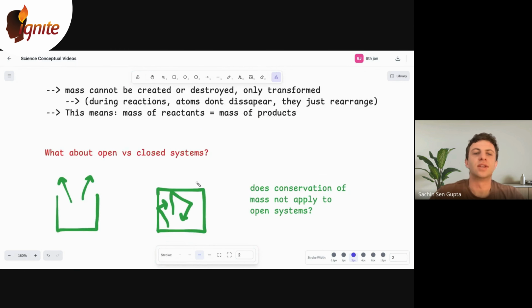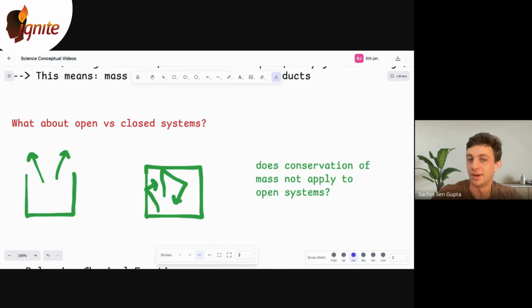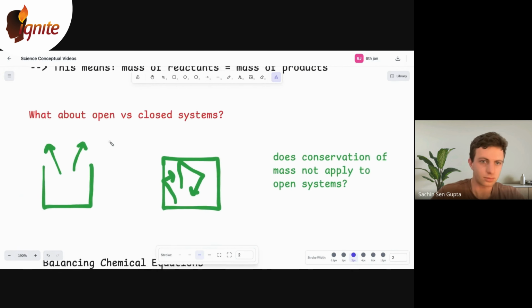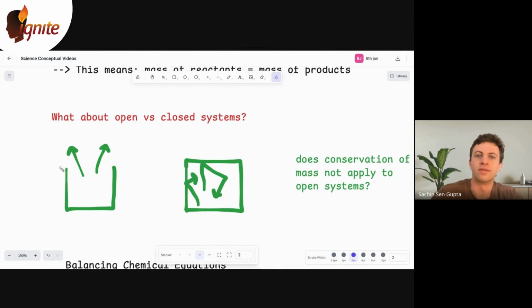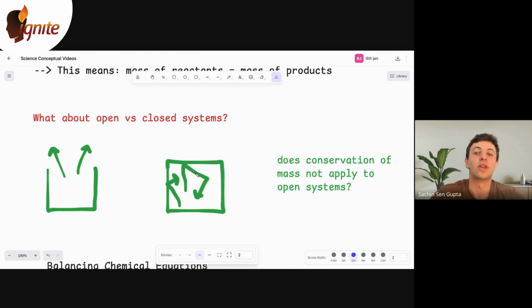Cool. Okay, this is a concept covered in year 11, and it's really easy to understand and definitely relevant for year 10. The idea of open versus closed systems. You can tell which one is open and which is closed, right? This one's obviously open, like an open container, and this one's a closed container where the particles must stay within.